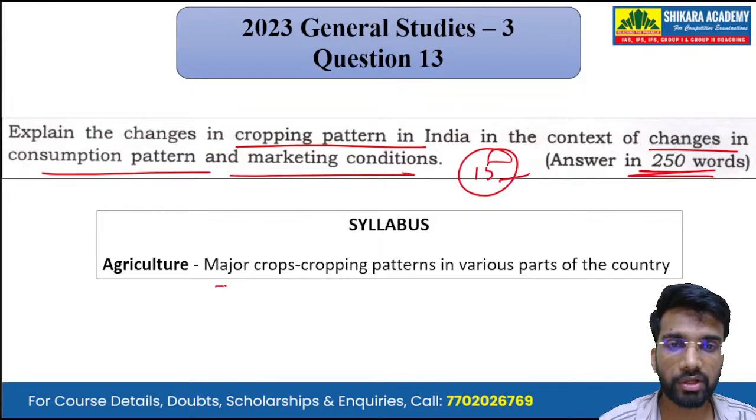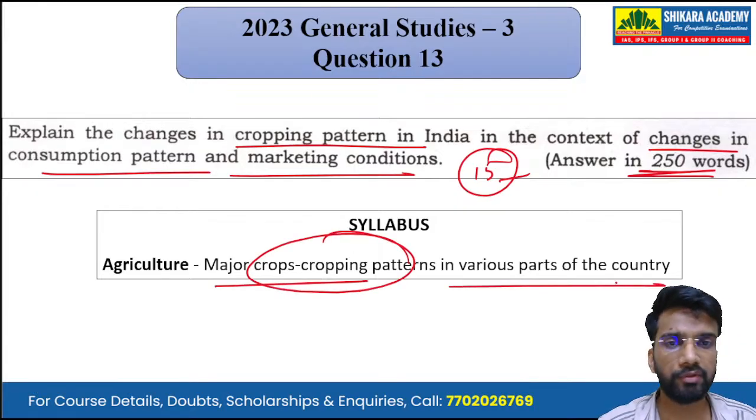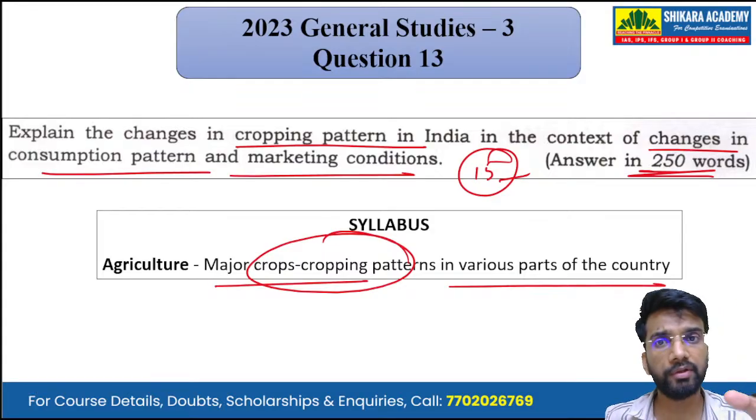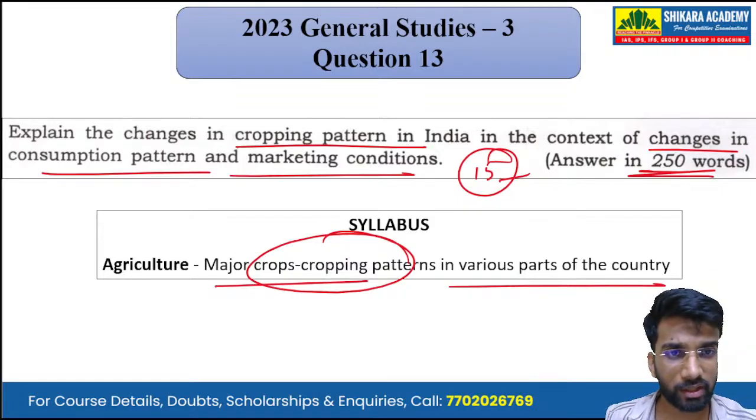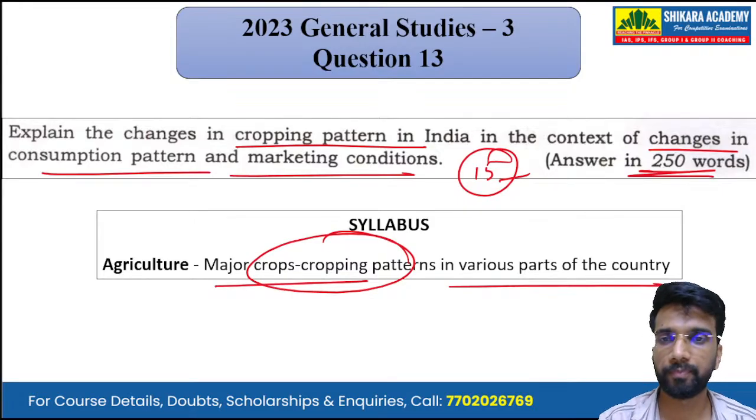And the topic is major crops and cropping pattern in various parts of the country. We have to talk about how the cropping pattern in the country is changing because the consumption pattern and the marketing conditions in the country are changing. What is the impact of this consumption pattern and the marketing conditions on the cropping pattern in the country? That is the main question.